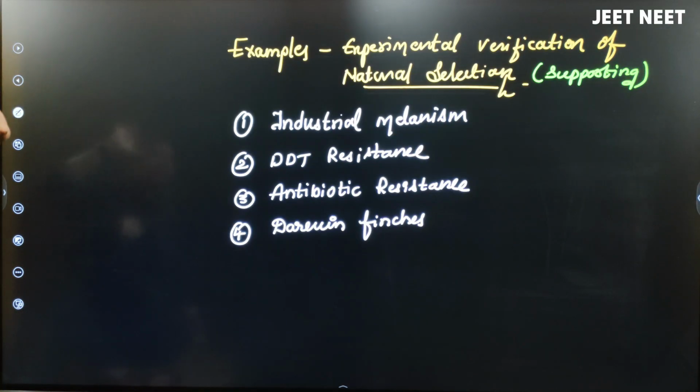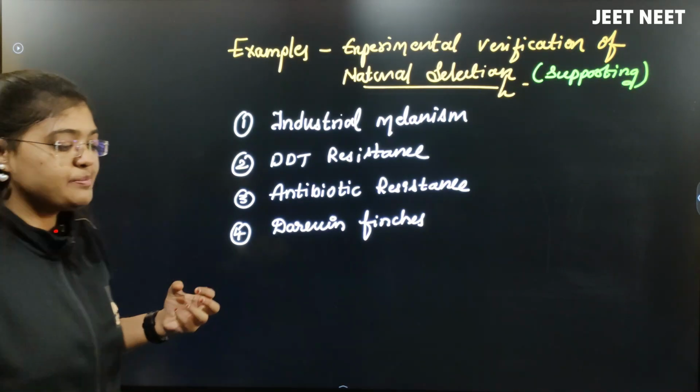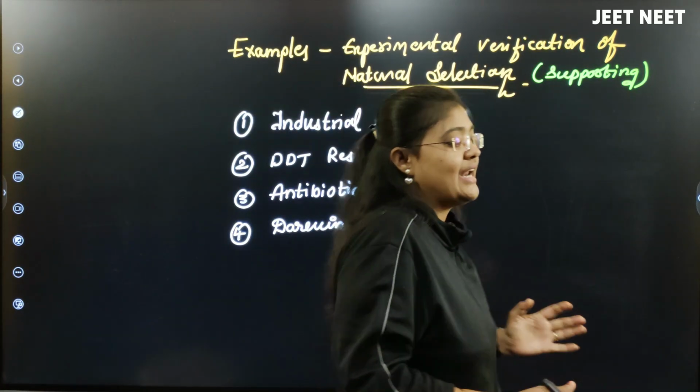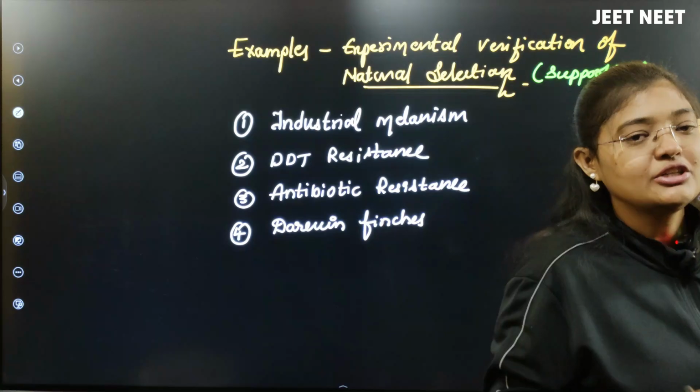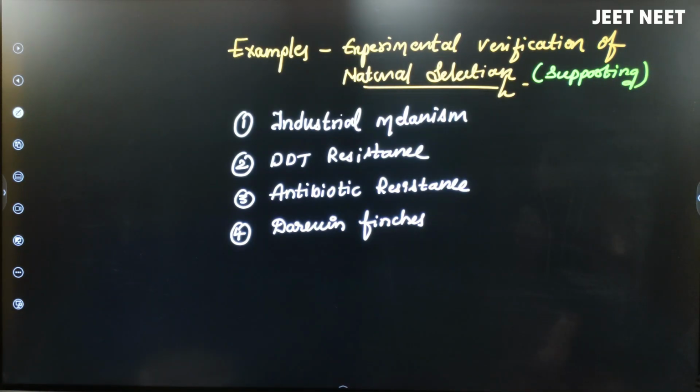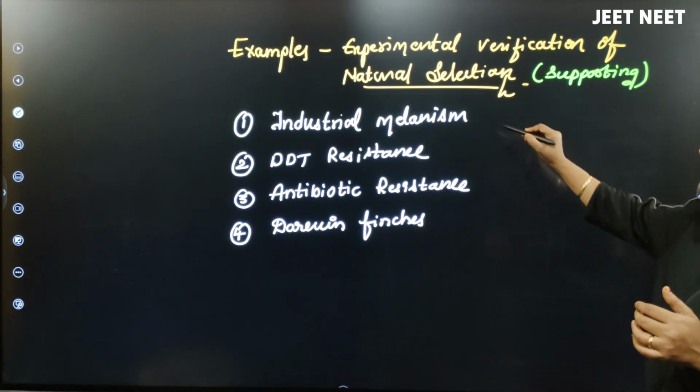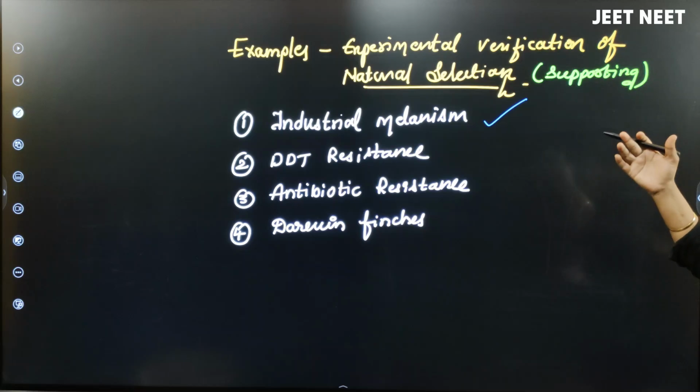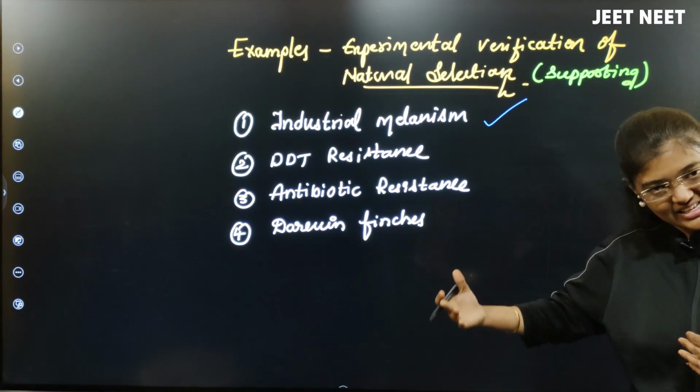Now let me talk about the examples or experimental proofs that the natural selection theory given by Darwin is correct. In NCERT itself they have given these examples. One is industrial melanism, which we will discuss in detail in the next video.